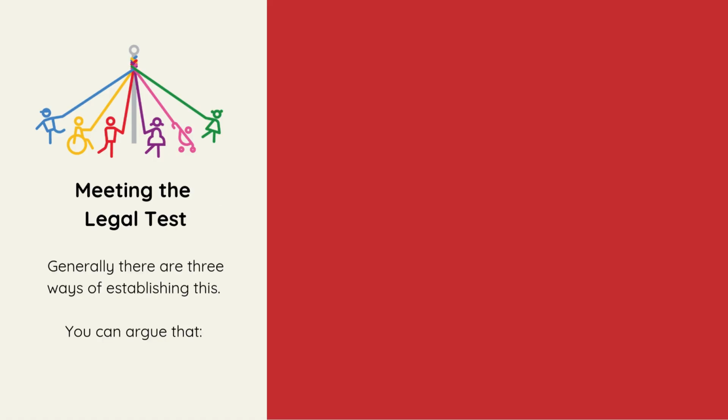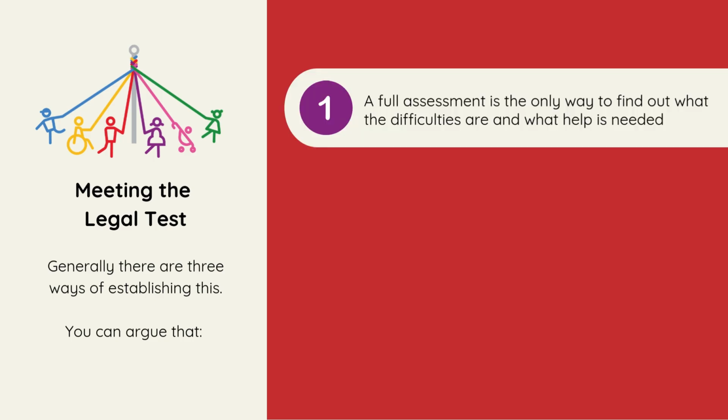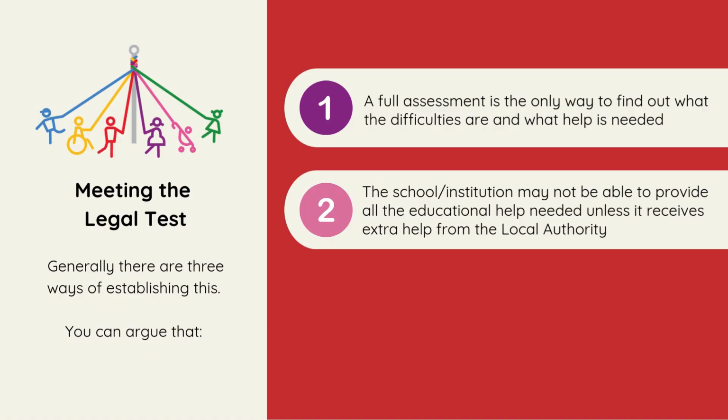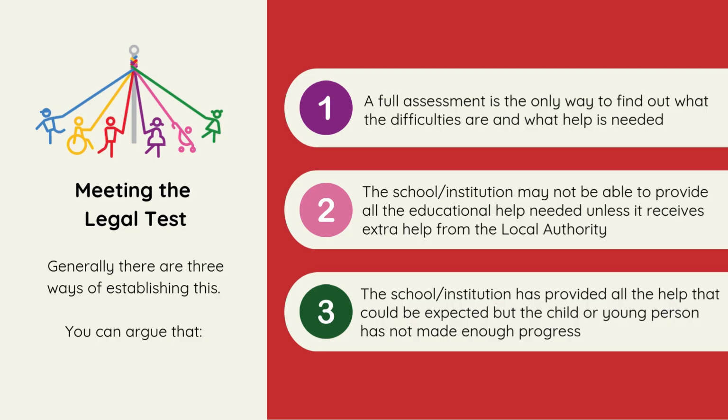Meeting the legal test. Generally, there are 3 ways of establishing this. You can argue that a full assessment is the only way to find out what the difficulties are and what help is needed. The school or institution may not be able to provide all the educational help needed unless it receives extra help from the local authority. The school or institution has provided all the help that could be expected, but the child or young person has not made enough progress.